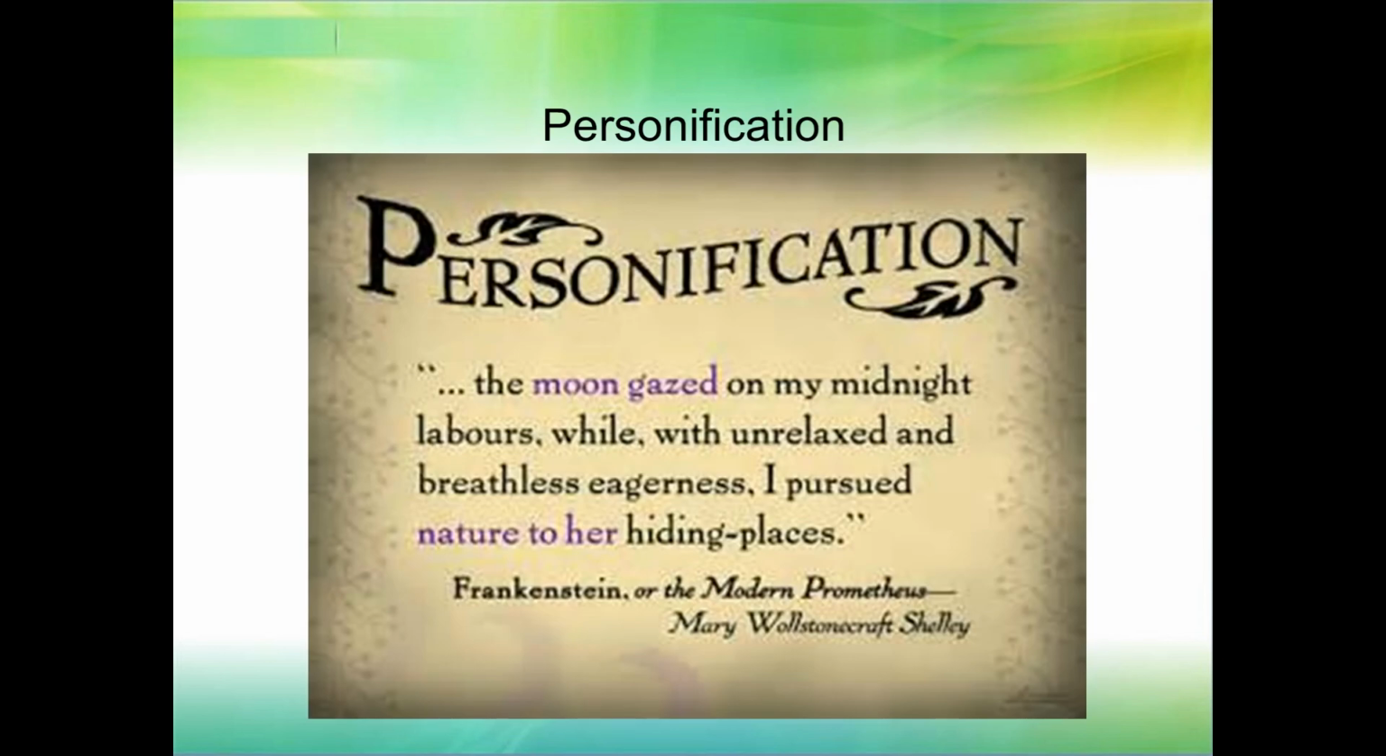Here's some personification in Mary Shelley's Frankenstein. The moon gazed on my midnight labors, while with unrelaxed and breathless eagerness I pursued nature to her hiding places. Of course, the moon can't gaze. It doesn't have eyes, right? And you can't really pursue nature to her hiding places, right? Nature's not a her. Nature's not a female.